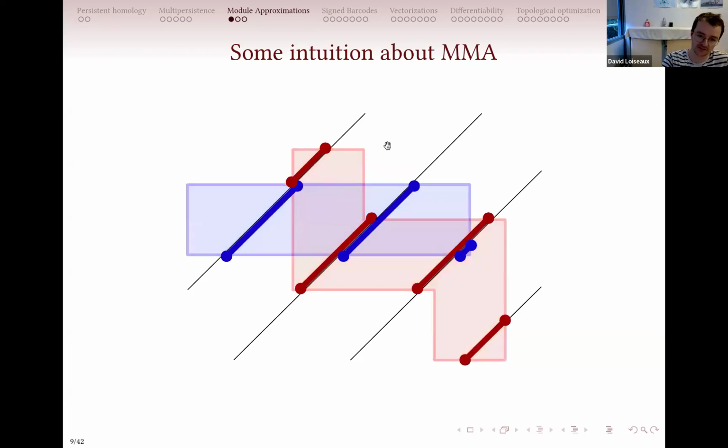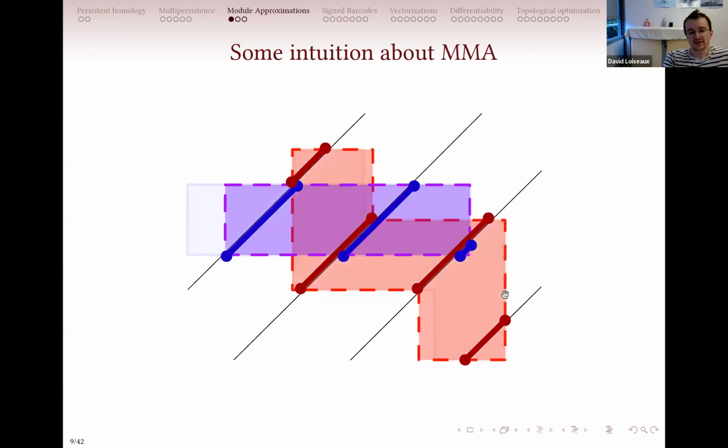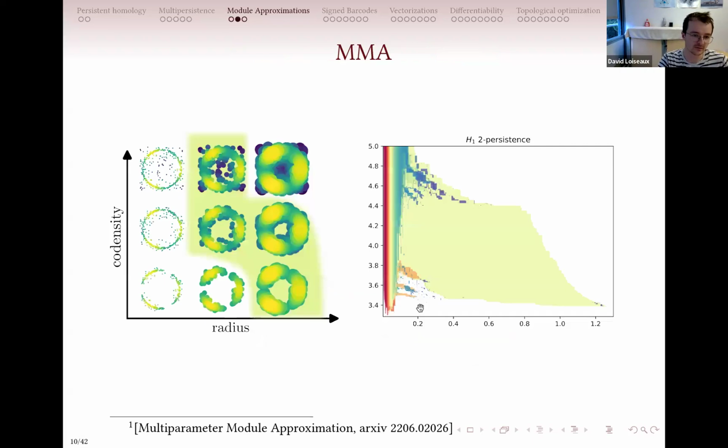So you have colored barcodes on these lines. And now you can infer some shapes with respect to these barcodes. You want this shape to be as little complicated as possible, so you minimize the number of corners, for example. And you want the boundary of this shape to cross these barcode endpoints. And you will get something like this on the right, so you can compute it.